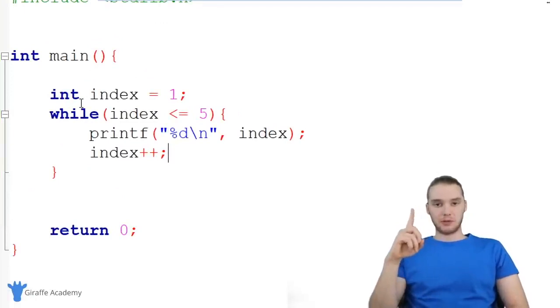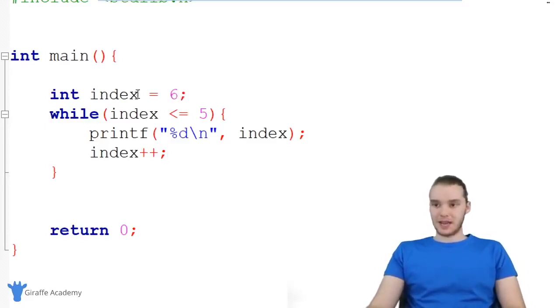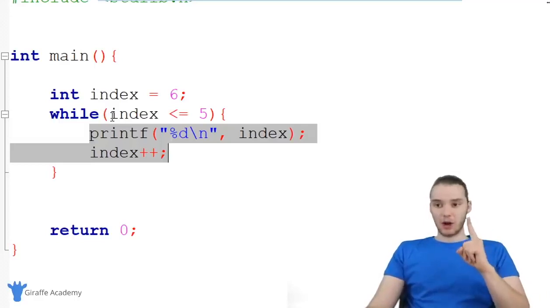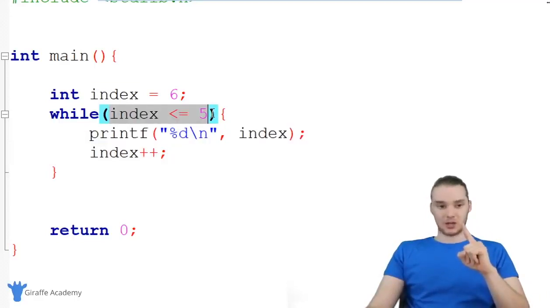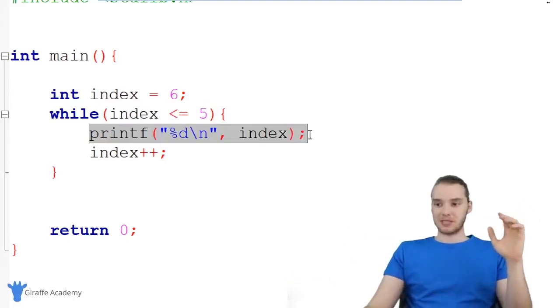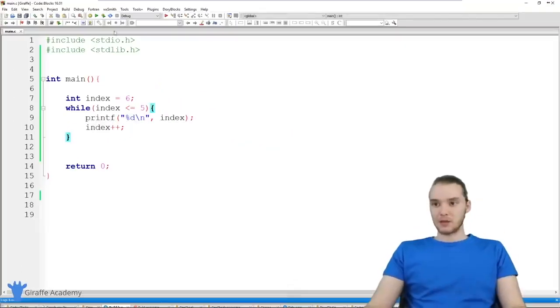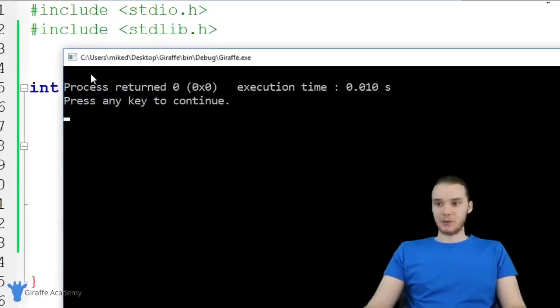There's also one other type of loop that's similar to a while loop that I want to talk to you guys about. Before I do that, I just want to do something really quick. I'm going to set this index equal to 6, and I'm going to run my program. What you're going to notice is nothing's going to get printed out. The code inside of this while loop isn't going to run because the first thing we always do when we run this while loop is check this condition. So the first thing C is going to do, before it prints anything, before it increments anything, is check this condition. And if it's false, it's not going to do any of this stuff. So when I run this program, you'll see nothing gets printed out. And that's exactly what happens.